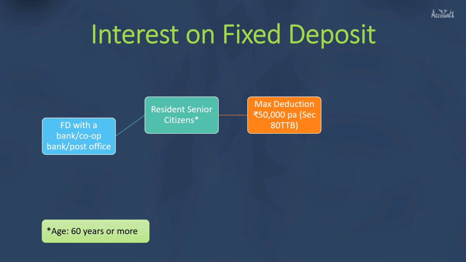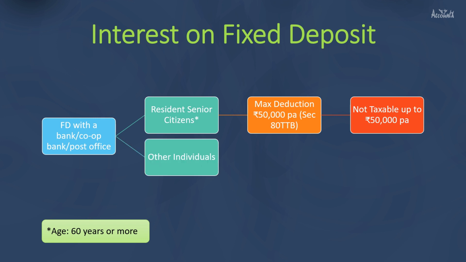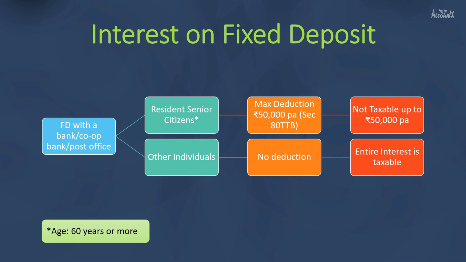In other words, if you are a resident senior citizen earning interest on fixed deposits, then interest up to 50,000 per annum will not be taxable. For other individuals, that is those who are not resident senior citizens, there is no such deduction. In other words, entire interest would be taxable.